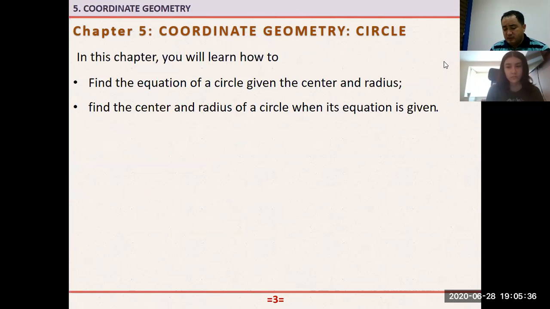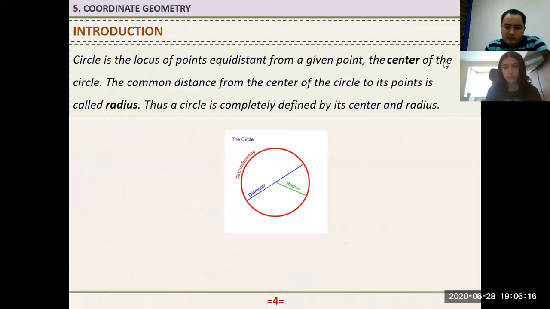So when a circle is given in a coordinate system, we are interested, number 1, in where the center of the circle is. The center is very important for a circle, because how do you define a circle in geometry? It is a collection of all the points in the plane which are equidistant from a fixed point. Now we have a plane, let's say a paper. You put a pencil, mark a point, and after that, if you plot all the points which are equidistant on the paper, you draw something. The something is called a circle, right? So we are going to talk about this in a coordinate system.